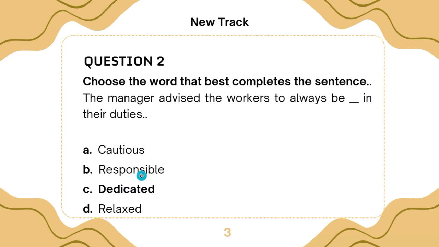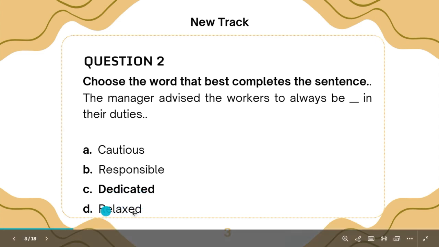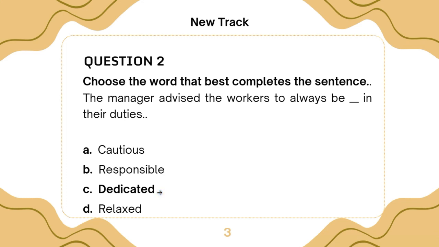Now we'll look at responsible. That is having an obligation to do something. The manager advised the workers to always be responsible in their duties. Now the next one is dedicated and the next one is relaxed. Relaxed is eliminated. A and D are eliminated. The two options we have are responsible and dedicated. Now to be dedicated in.